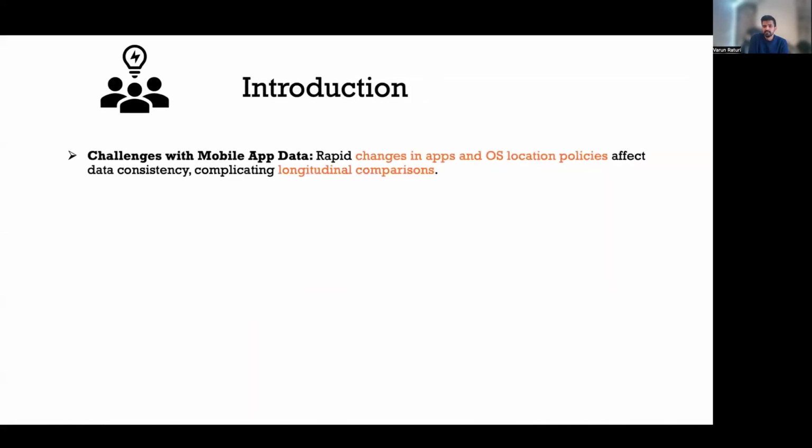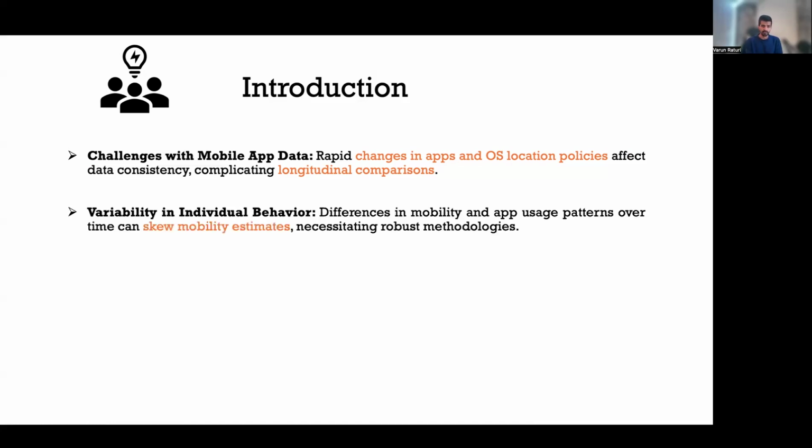However good these data sets are, some challenges come along with them. One challenge is the consistency of the data across different years. Any changes in app policies, operating system policies or privacy protection policies can change the data consistency, again making longitudinal comparison difficult.